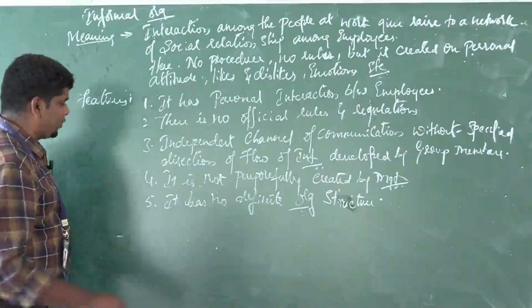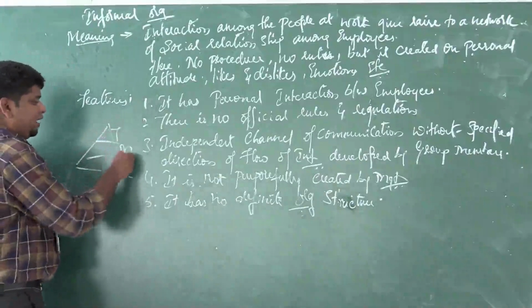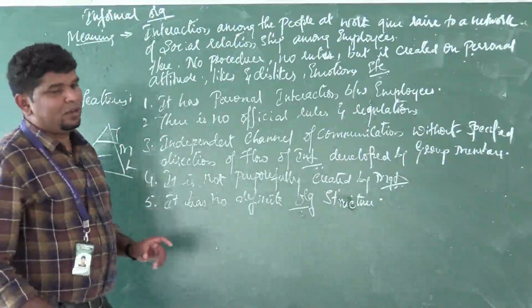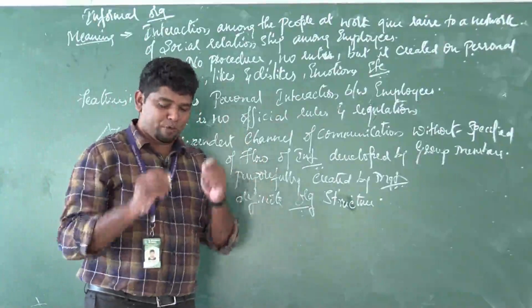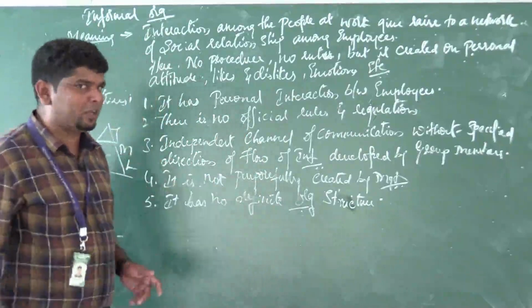Again I come back to the levels of management. There is a top, middle level and also low level, correct? Any rules and regulations have to be framed by the top level management. They have to be followed by the middle level, and then followed by the low level. That is a clear-cut message. That is a formal organization.